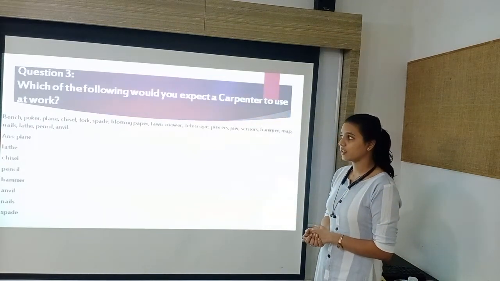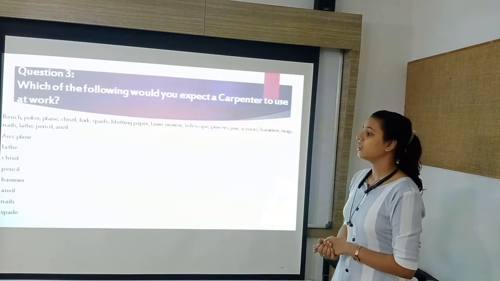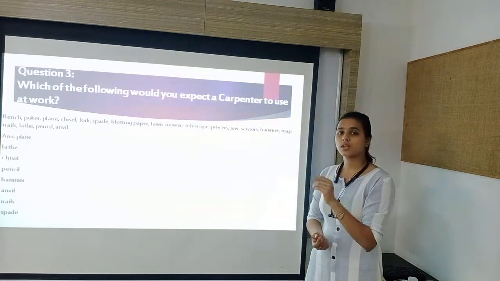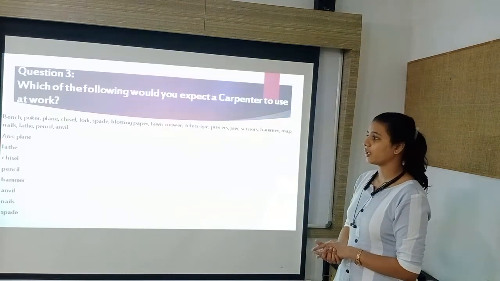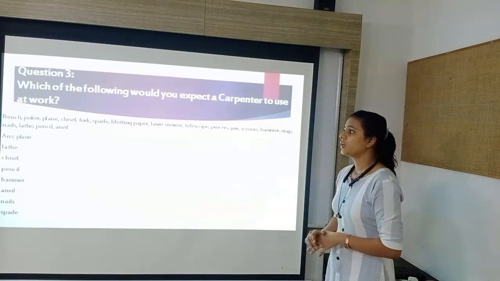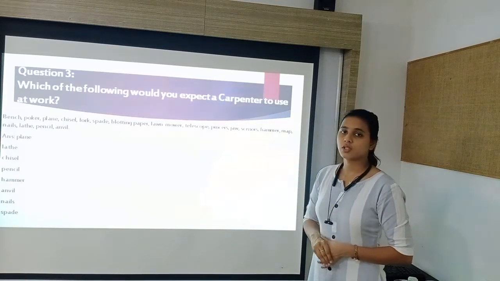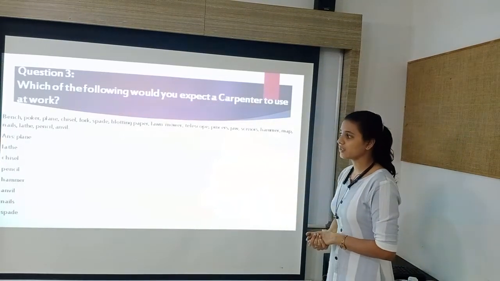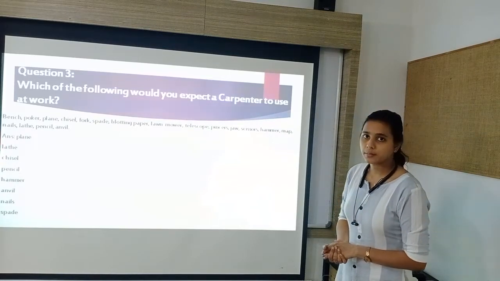Then lathe. Yes, it is the tool of the carpenter. Then pencil. Yes, the carpenter uses a pencil to draw the sketch of the object which he has to make. Next is anvil. Sorry, the carpenter does not use an anvil. So here there are 8 tools which are used by the carpenter: plane, lathe, chisel, pencil, hammer, anvil, nail, and spade.